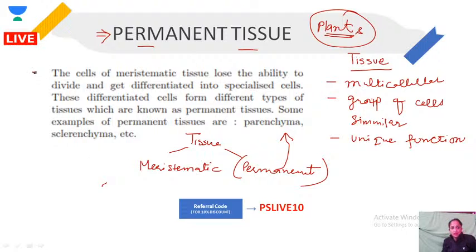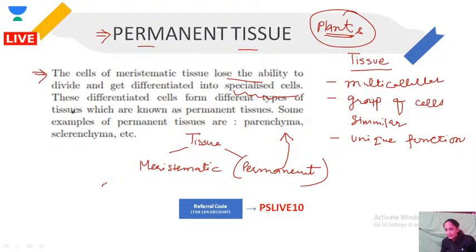So the definition, if you get a 5-marker question or a 3-marker question like what are permanent tissue, how would you define them? The cells of meristematic tissue, after a point, they lose the ability to divide and get differentiated into specialized cells. These differentiated cells form different types of tissue.